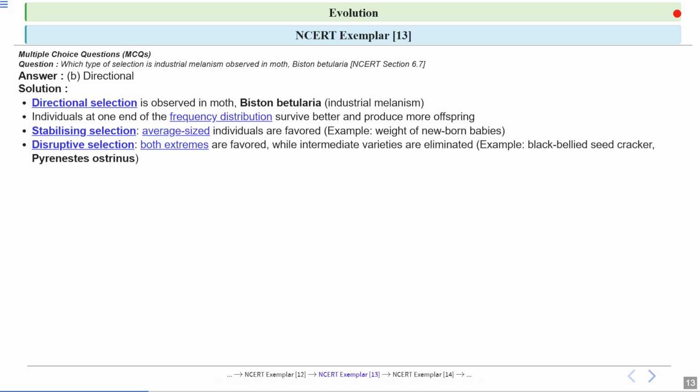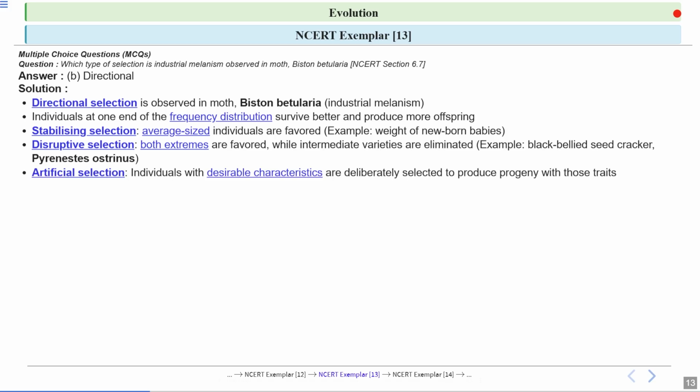In that area, large-sized seeds and small-sized seeds are the only ones present. Birds having a medium-sized beak will struggle to find food because there is no medium-sized food. Now, what is artificial selection? Here, desirable traits are chosen.